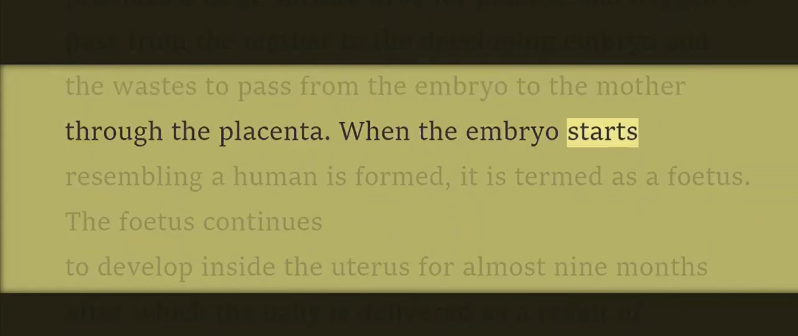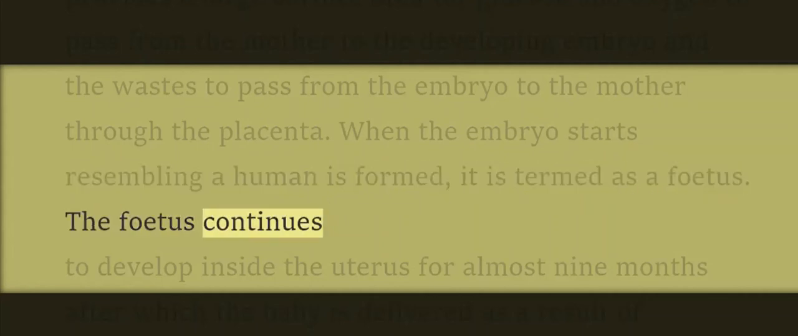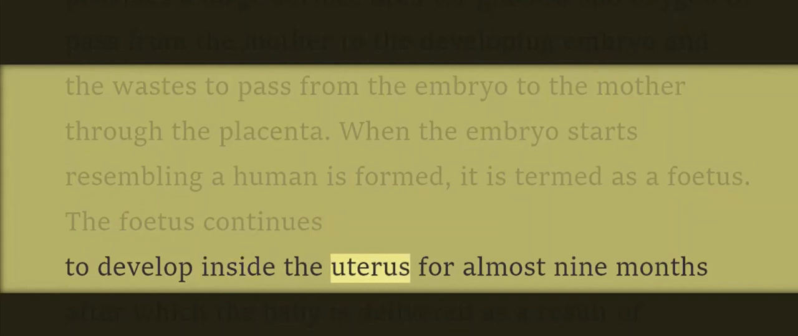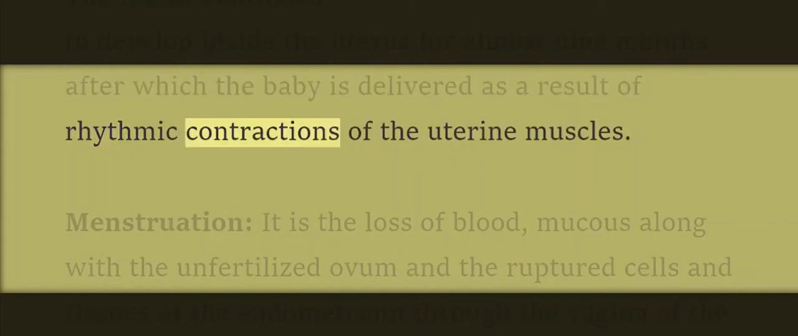When the embryo starts resembling a human, it is termed as a fetus. The fetus continues to develop inside the uterus for almost 9 months, after which the baby is delivered as a result of rhythmic contractions of the uterine muscles.